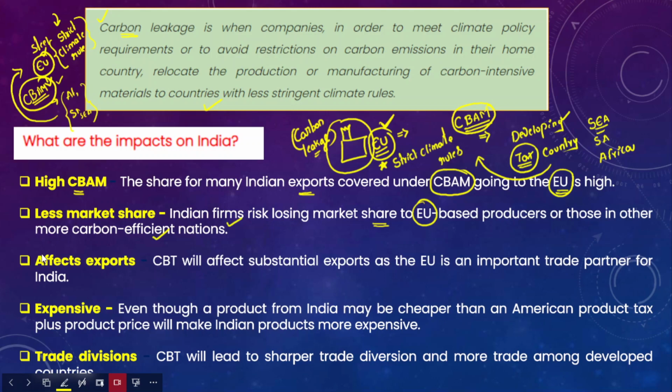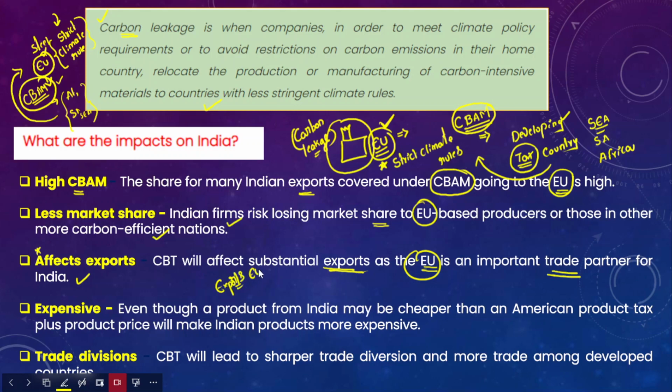So after that, no doubt it will also impact India's exports to the European Union. Since the European Union is an important trade partner for India, this will affect substantial exports. So it will also be considered more expensive for India. Why expensive? Because if we export any of these products to the European Union, then we have to pay a higher amount of taxes, so that would severely restrict the exports